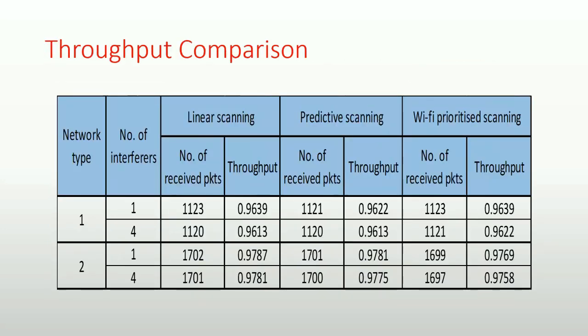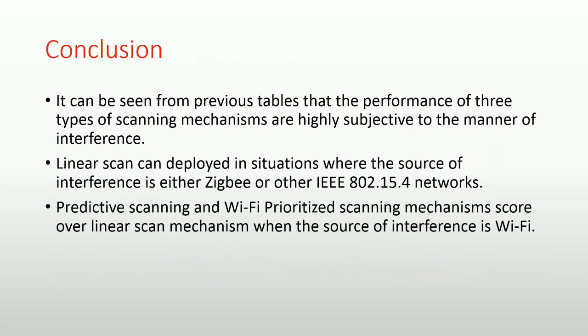This table tabulates the number of received packets throughout the entire network and the calculated value of throughput when the simulation is run for a specified amount of time using the three kinds of scanning mechanisms. It can be seen from the previous tables that the performance of the three types of scanning mechanisms is highly subjective to the manner of interference. Linear scan can be deployed in situations where the source of interference is either ZigBee or other IEEE 802.15.4 networks. Predictive scanning and Wi-Fi prioritized scanning mechanisms score over linear scan mechanisms when the source of interference is Wi-Fi.